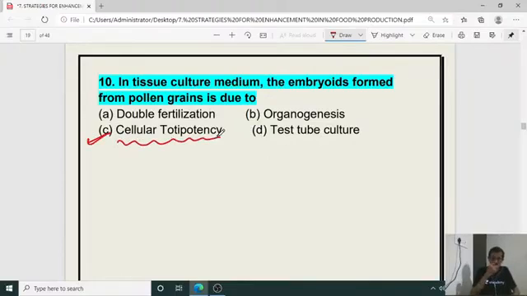Cellular totipotency means a single cell has the ability to give rise to the entire organism, the entire plant, in the case of plant tissue culture. In micropropagation, we are selecting one particular cell which is showing totipotence. As a result, that is going to give the entire organism under tissue culture.